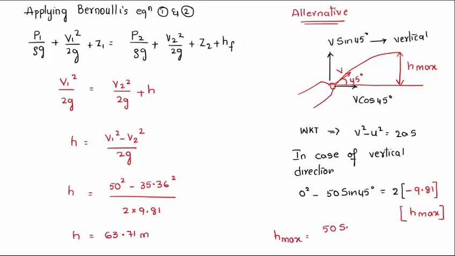50 sin 45. V square minus U square, that is 45 whole square by 2 into 9.81. The negative sign on both sides gets cancelled, right? Finally, 63.71 meter, either this way or that way.